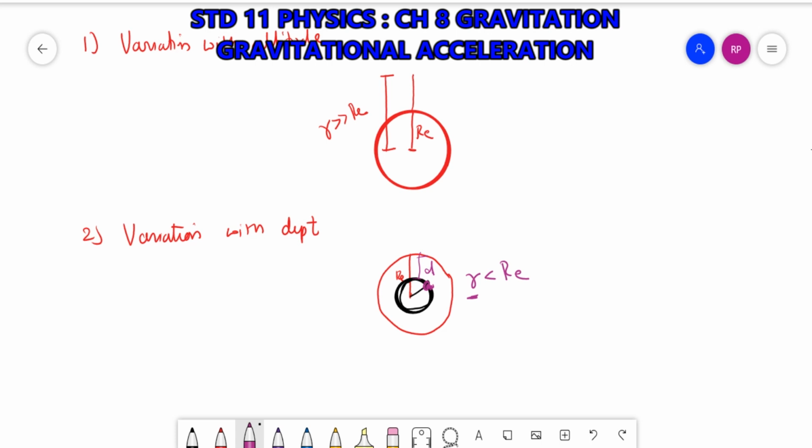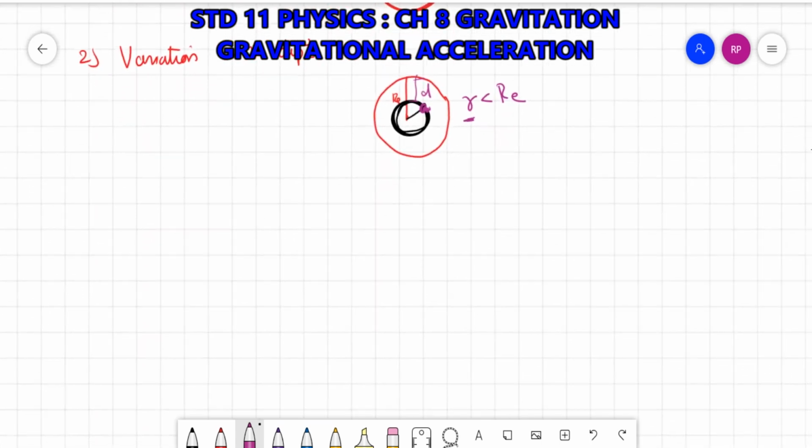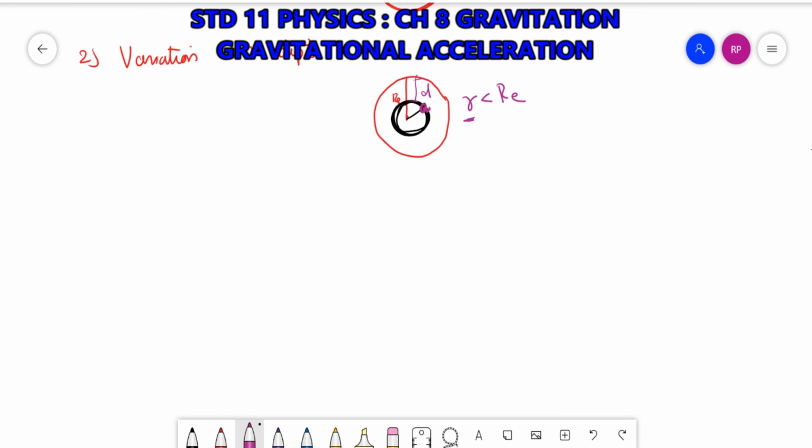And the third criterion is variation with latitude, or variation in effective g with latitude. From this topic, we can say that the value of gravitational acceleration will be different at the poles and at the equator.